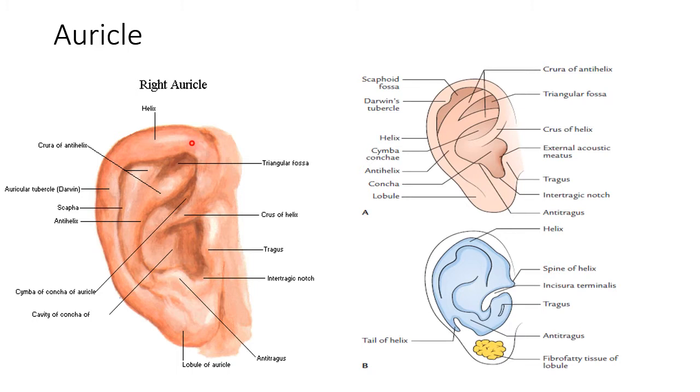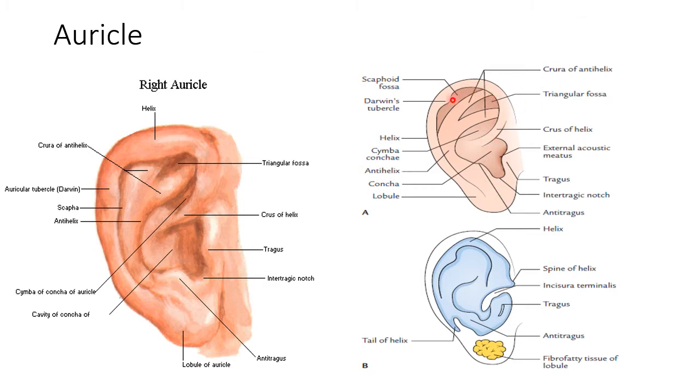The anterior margin of the helix descends down into the concha as the crest of the helix, and in the posterior, descending part of the helix, you can see a small elevation called Darwin's tubercle.